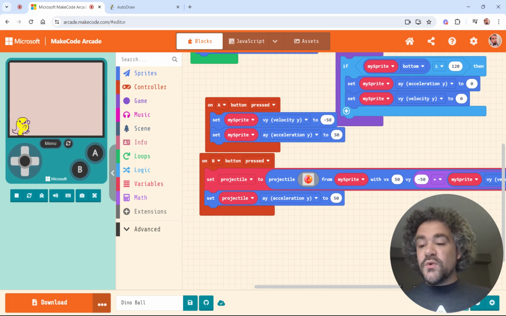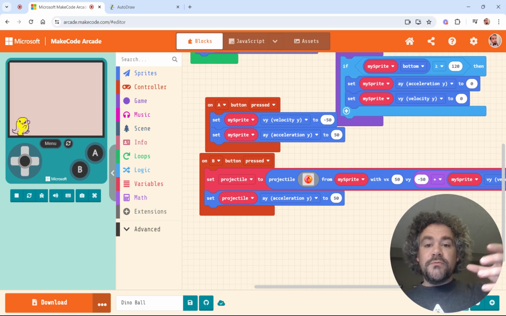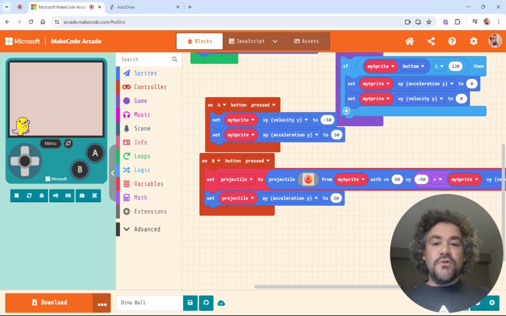Okay, so this is where I'm going to stop the video. Feel free to turn your program into a game. This would be a great place to add another sprite. You could add a basketball hoop and maybe get points whenever the ball hits the hoop, right? That would be a great way to play this game. You could even make it more challenging by maybe having the goal, the hoop, move. So now you have a moving target as well. That would be kind of a fun twist to this game. But I'll go ahead and stop it now.